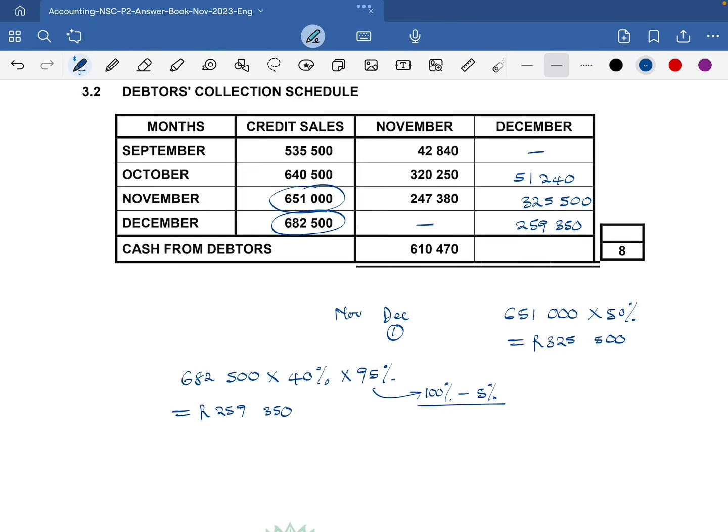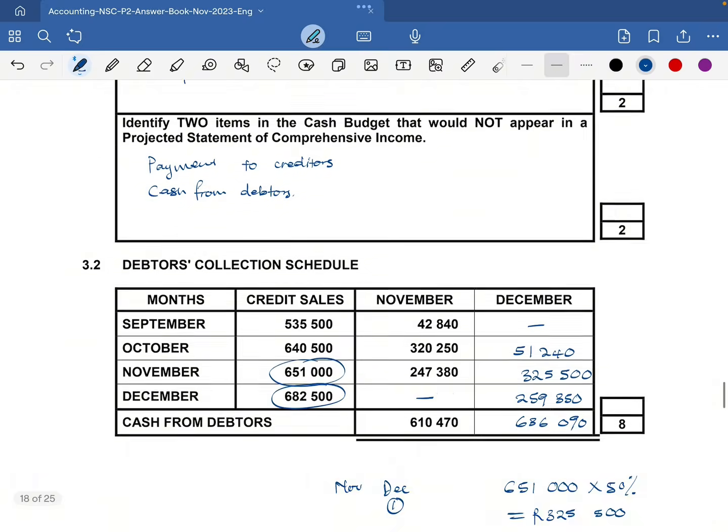Then now we're just quickly going to sum up what we are going to receive in December, and that is 636,090, and that's your debtors collection schedule, as quick as we can do it.